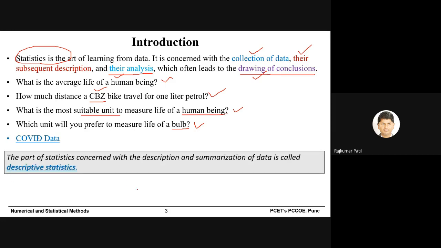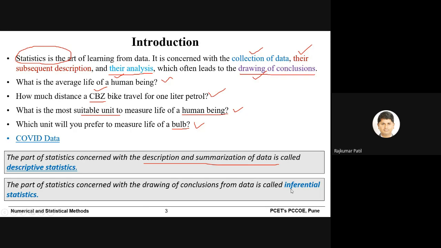Again, there are two types of statistics. First one is descriptive statistics, the part of statistics concerned with the description and summarization of data. So whenever you describe and summarize, that is called descriptive statistics. Then inferential statistics. The part of statistics concerned with the drawing of conclusions from the data is called inferential statistics.